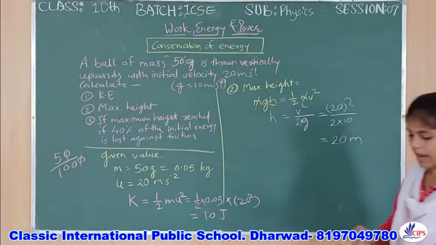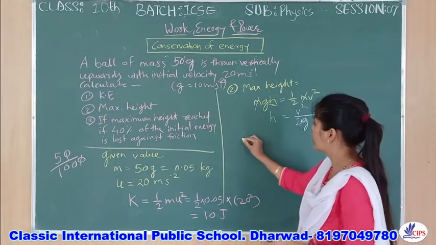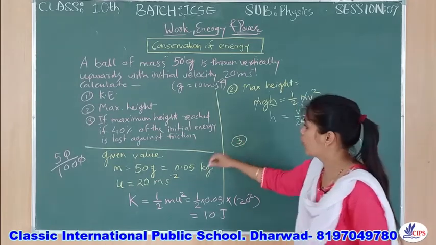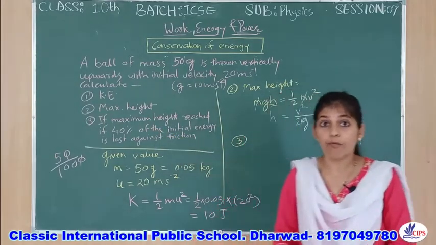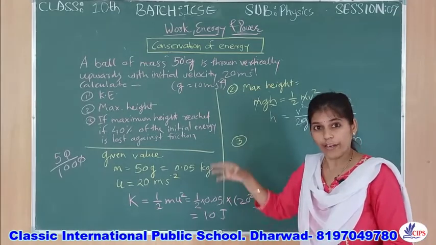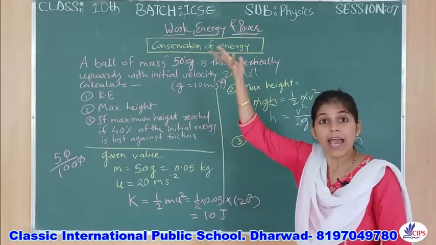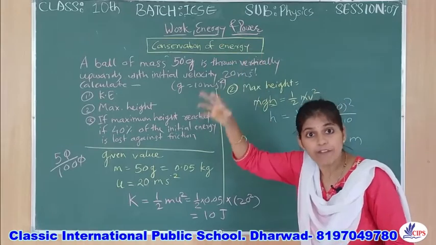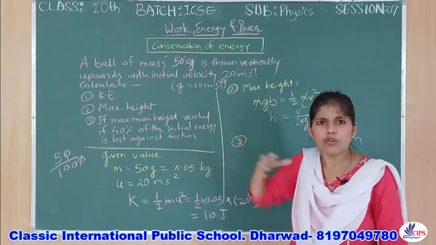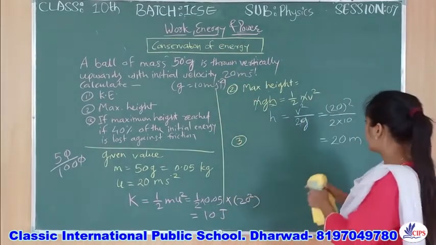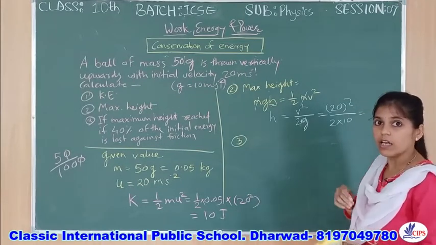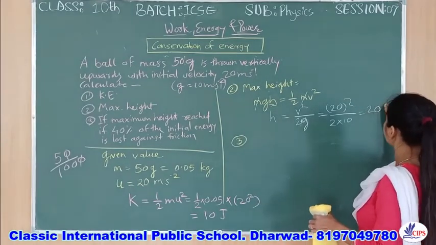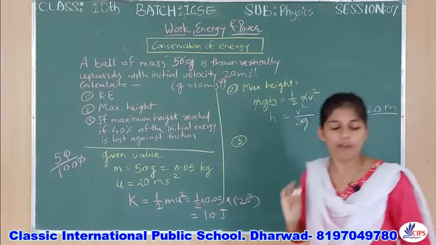Now the interesting part is the third question. They have given the maximum height, the point whenever this ball or any object reaches it. At that point, if because of air friction 40% of the energy is reduced or cancelled, how much will be remaining? That we need to find out.